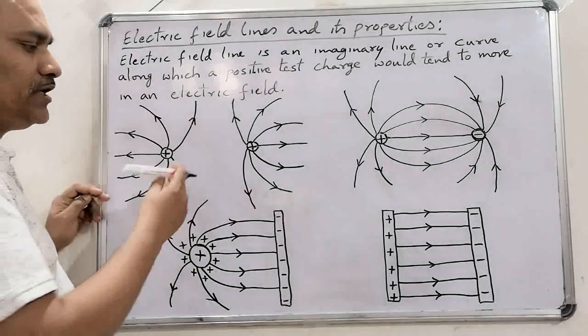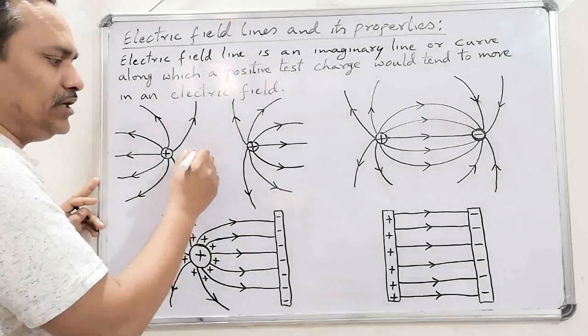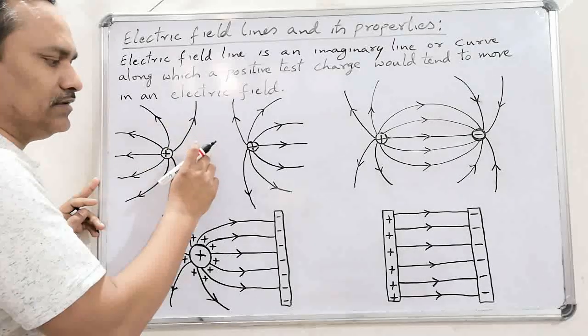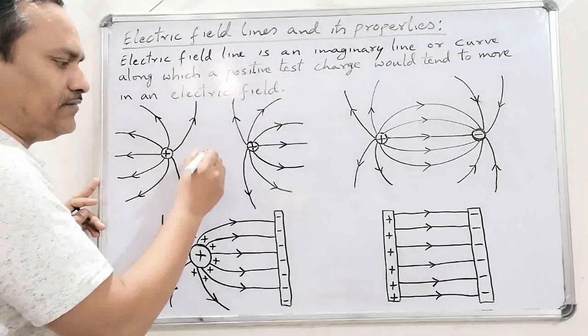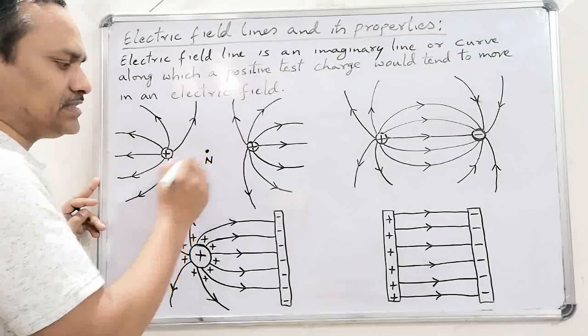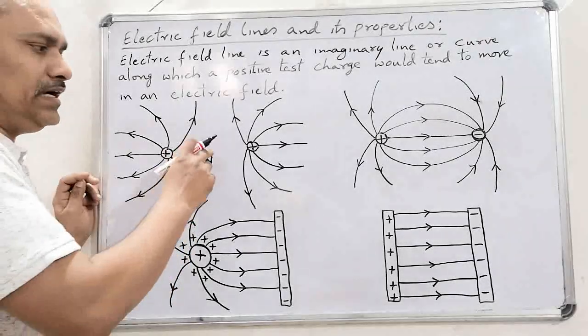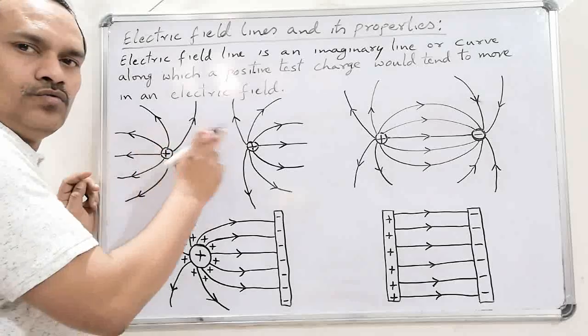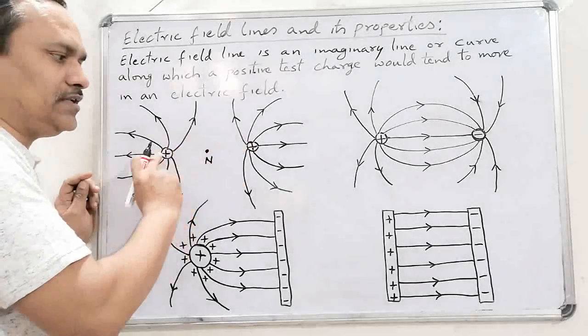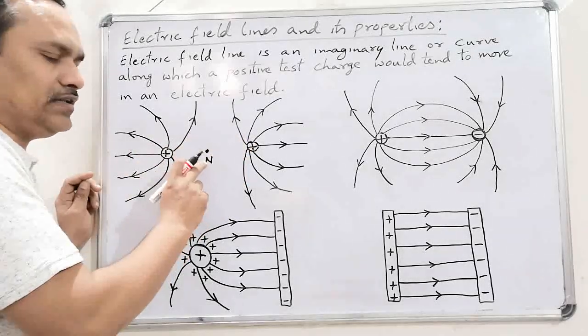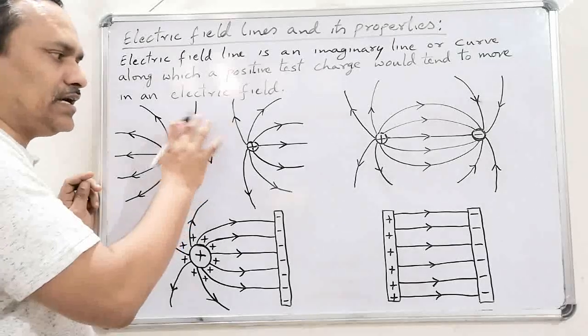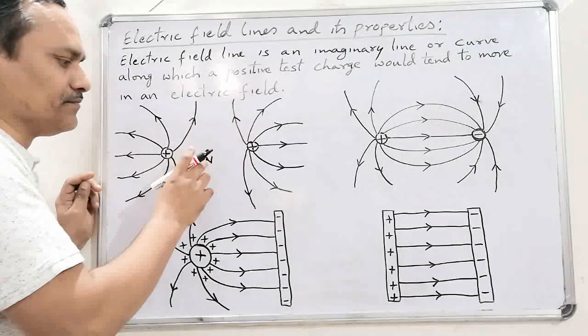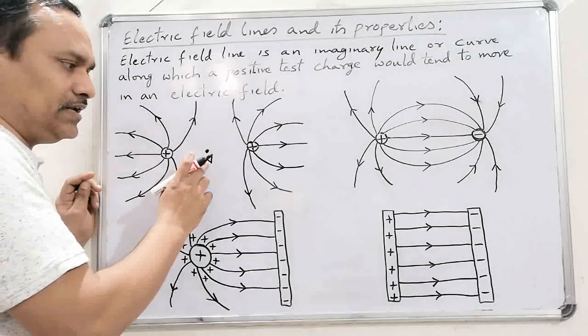Here there is a possibility of obtaining a neutral point, a null point. Null point means the point where the net electric field intensity is zero. It can be obtained between these two like charges. That means between two positive charges, the field lines repel each other, and we can obtain the null point.